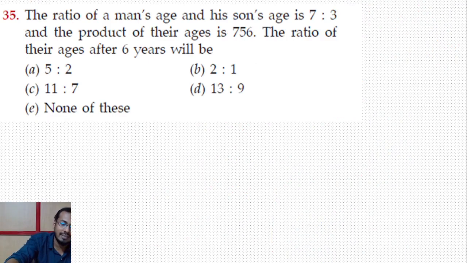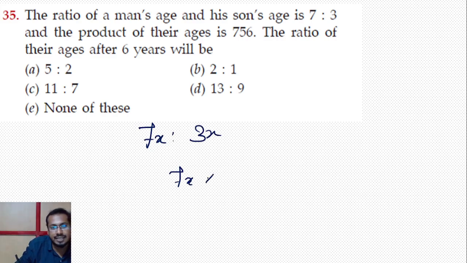Next question. The ratio of a man's age and his son's age. So man and son's age வந்து கொடுத்துட்டாங்க. Okay, and the product of their age. அப்போ இது வந்து ratio. Product means 7x into 3x. That is equal to 756.